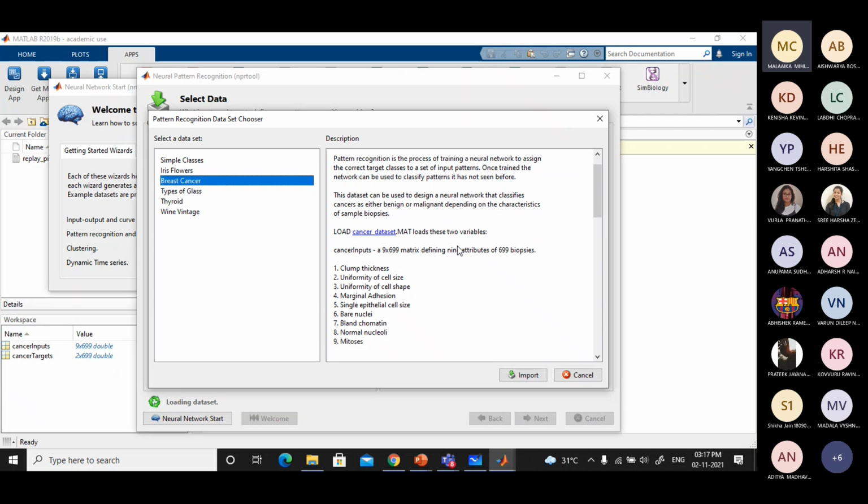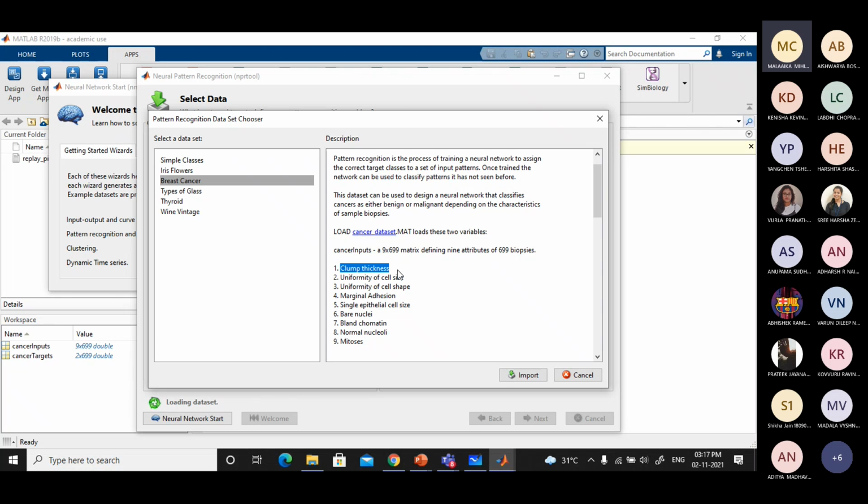They have a cancer data set here, some kind of biopsy data. You can see they extracted some features from that. The features are listed here, 9 features. Can you see the features listed? Yes, sir. For each sample, they have some features listed, like clump thickness, uniformity of cell size, all this.